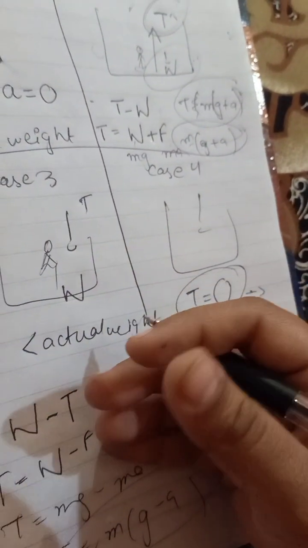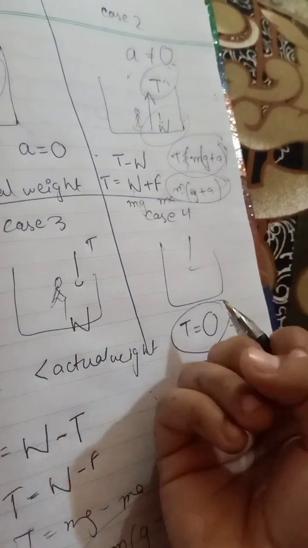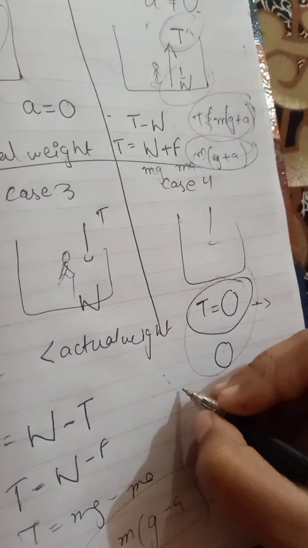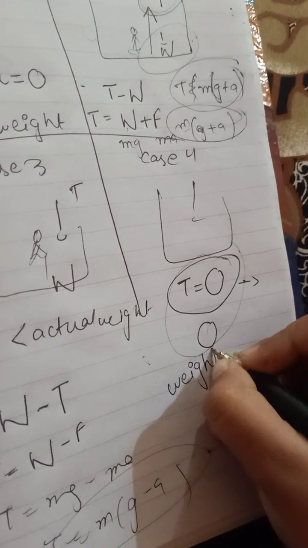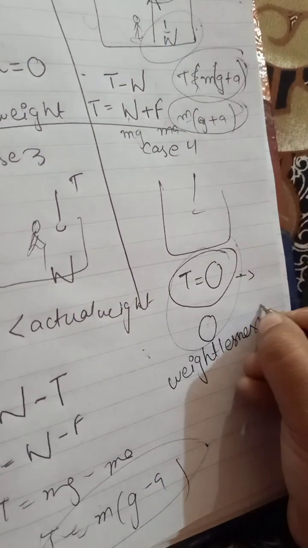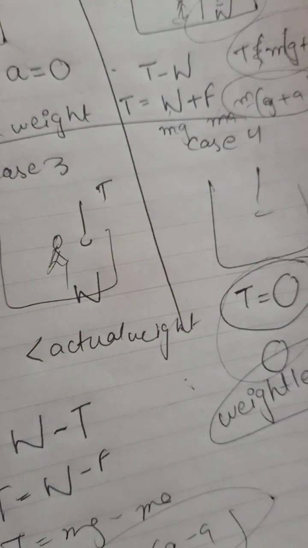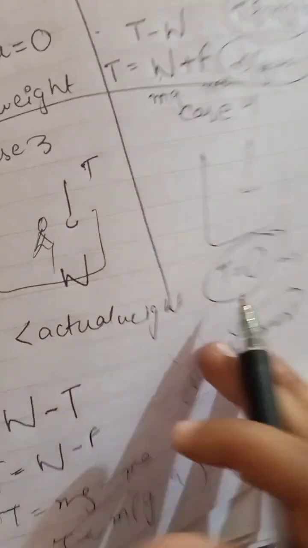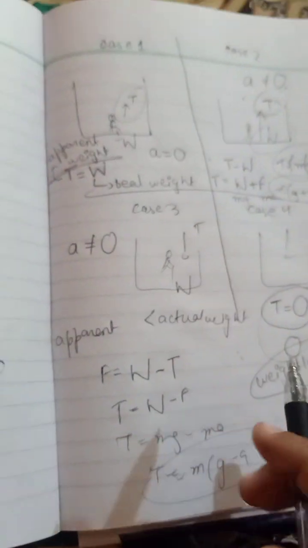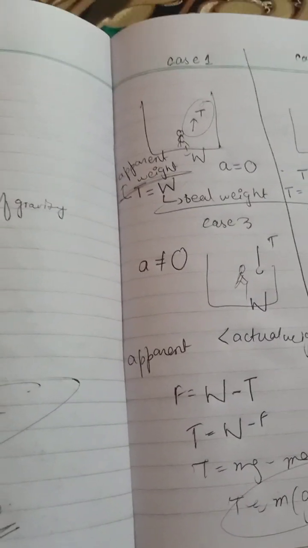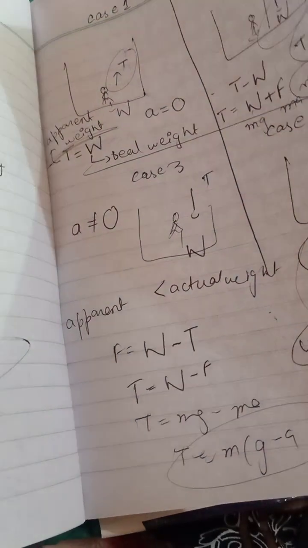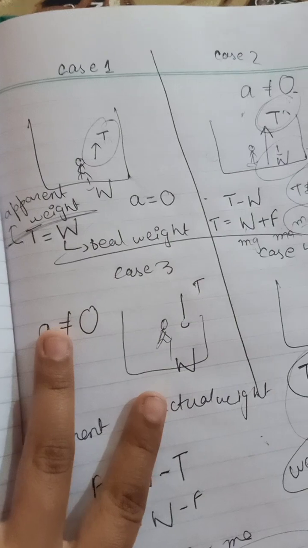If the lift is moving downward very fast, you will feel that you have no weight, which means your tension or upward apparent weight is zero, so you will feel weightlessness. We call that weightlessness, in which you feel your body has no weight just because of no tension. So this was a special case, the weightlessness, plus all the cases. In the next video we will discuss weightlessness in the satellite.